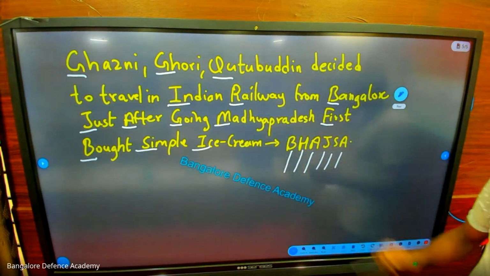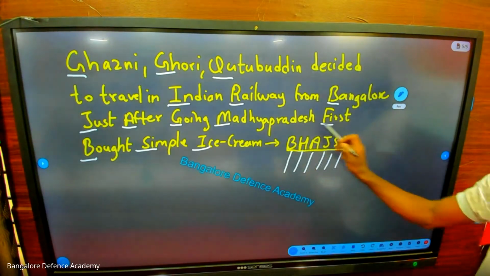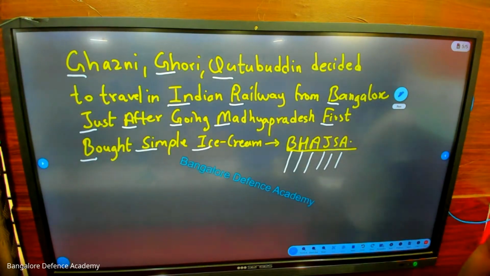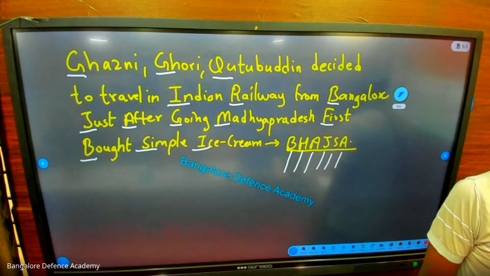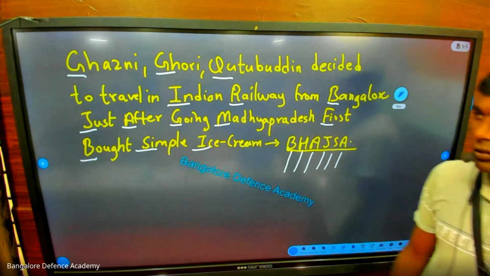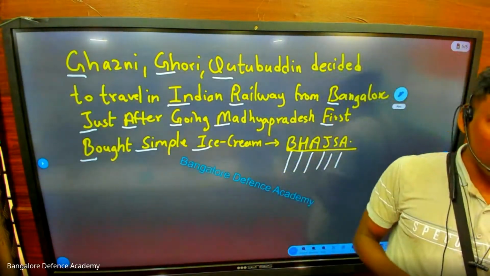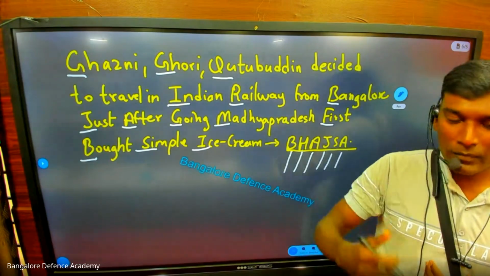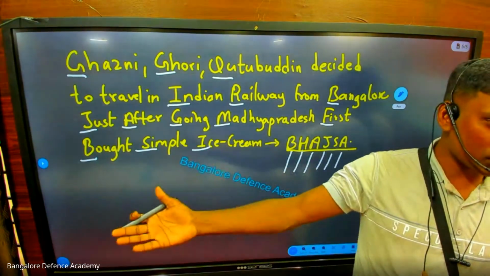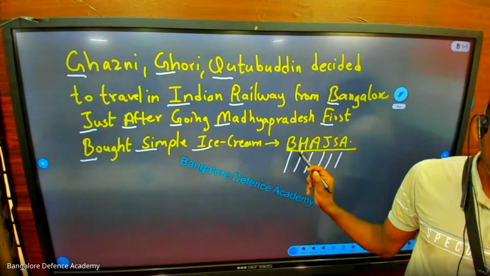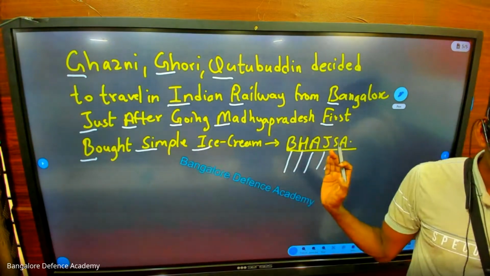Now this Badshah is there. No, I have written no. These people are called the Mughal Empire. Have you heard of the Battle of Panipat? Now in exam they will ask you, the Battle of Panipat took place in which year? The answer is 1526. Next question they will ask you, in 1526 the Battle of Panipat took place between which two kings? Babur is the king and Ibrahim Lodi is the king. Ibrahim Lodi and Babur. You understand?